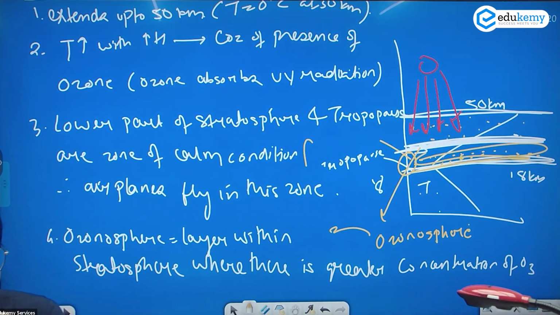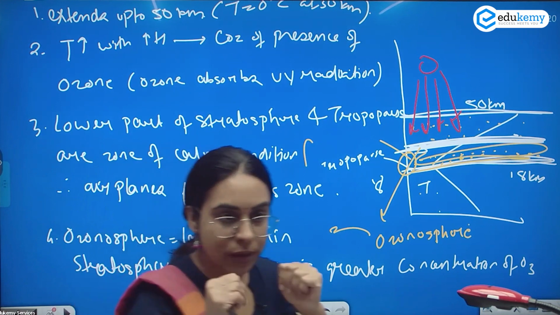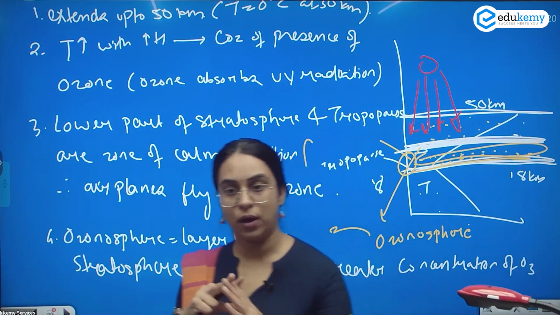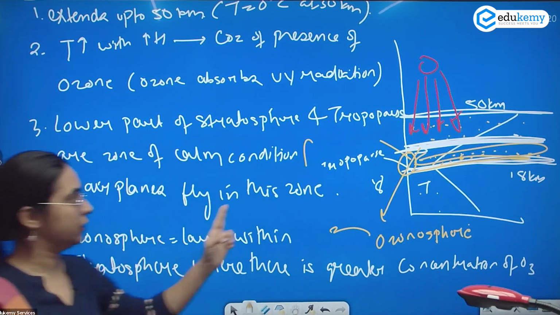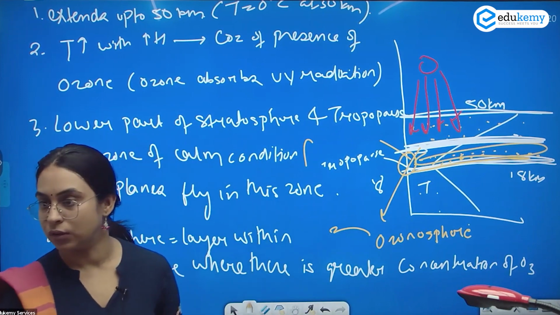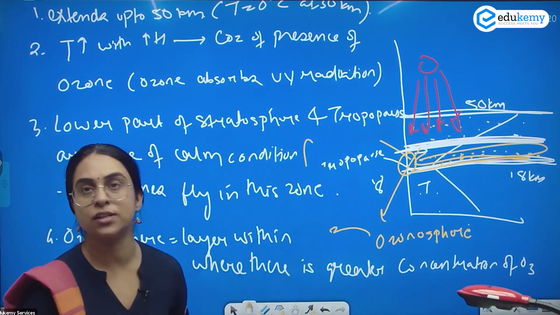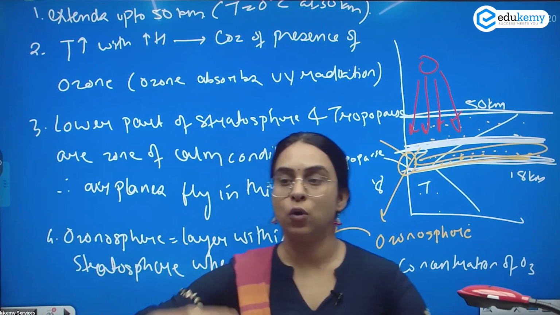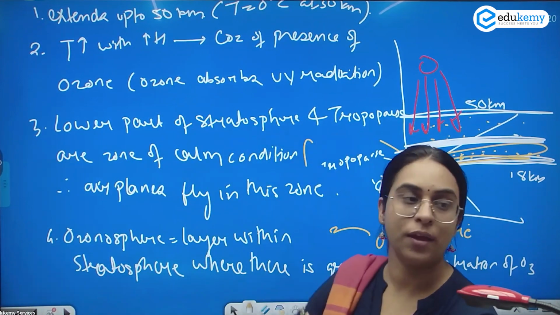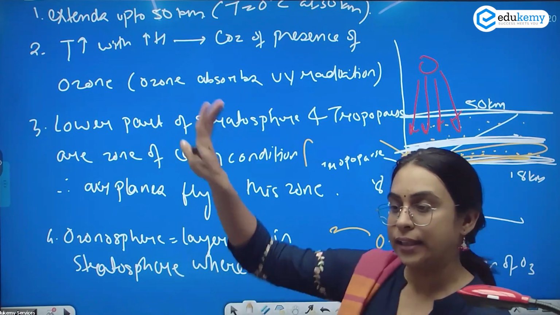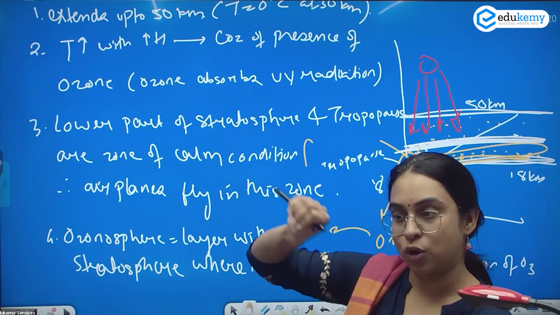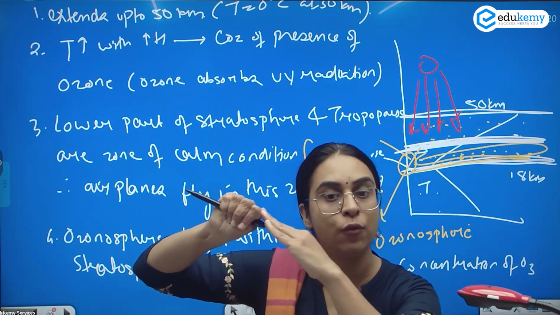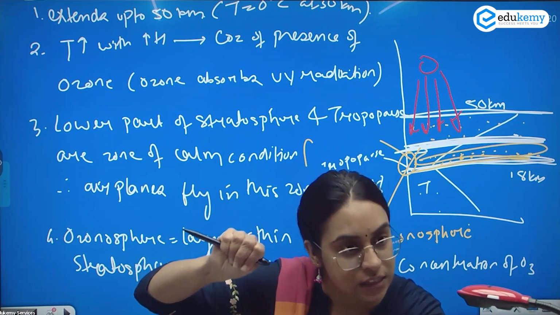This ozone is absorbing UV radiation. Now understand, there is ozone in the stratosphere. What is the ozone in the stratosphere doing? It is absorbing UV radiation. Therefore, as it absorbs, it prevents the harmful UV radiation from reaching the Earth's surface.